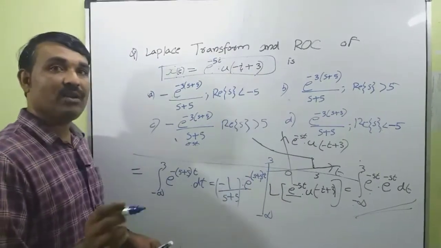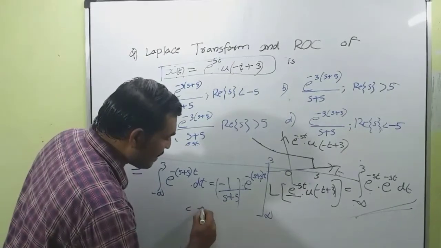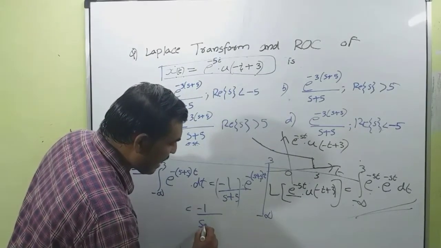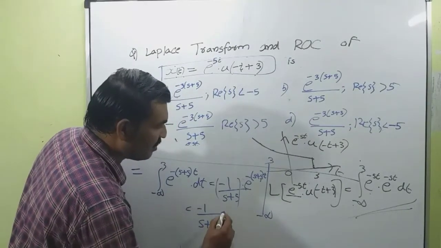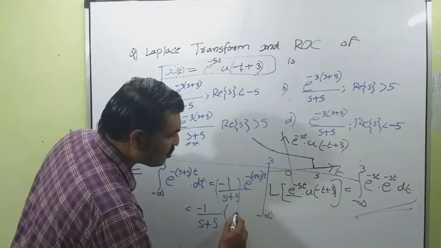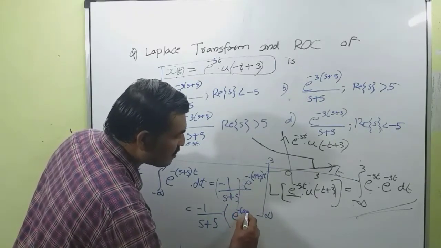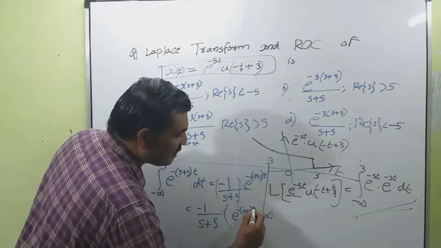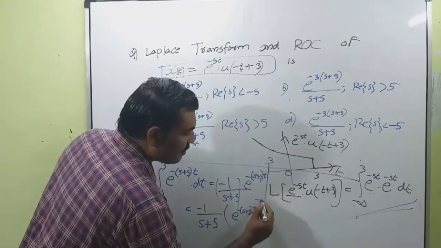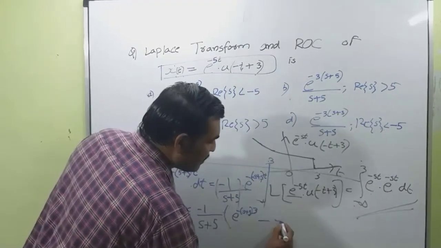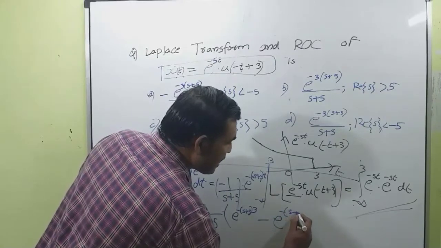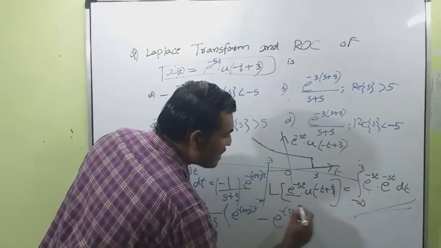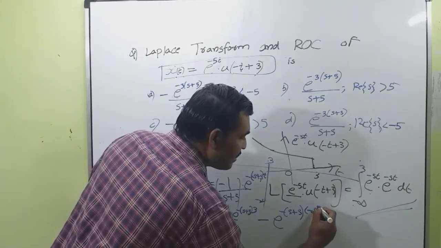Now apply the limit of integration. This becomes minus 1 divided by s plus 5 into e raised to minus (s plus 5) into 3, minus e raised to minus (s plus 5) into minus infinity.